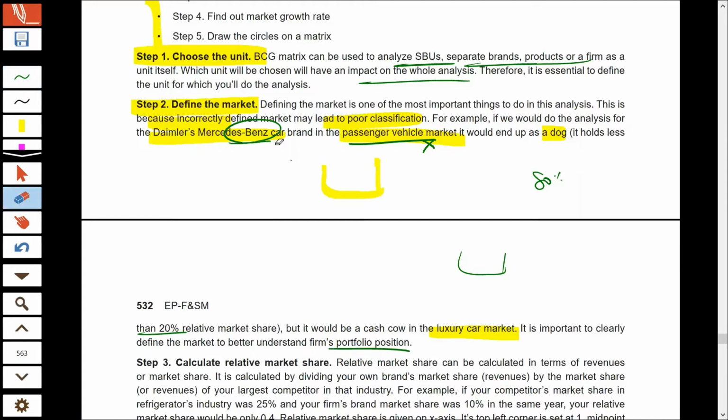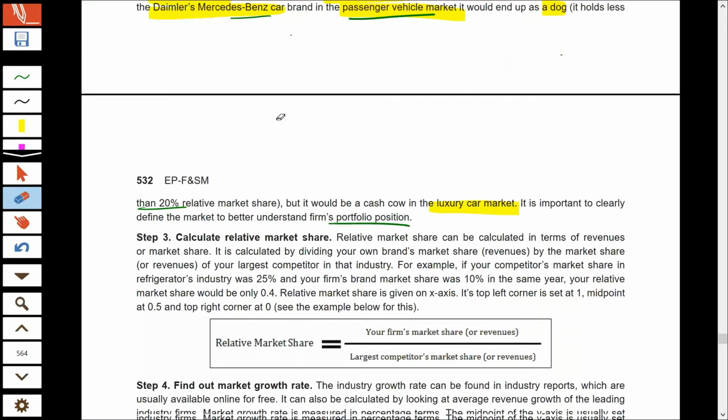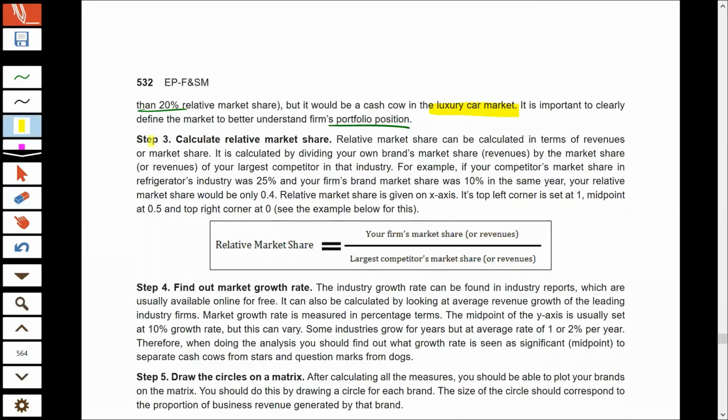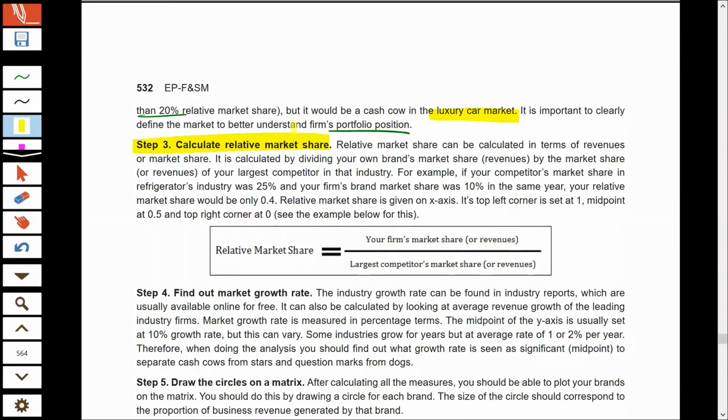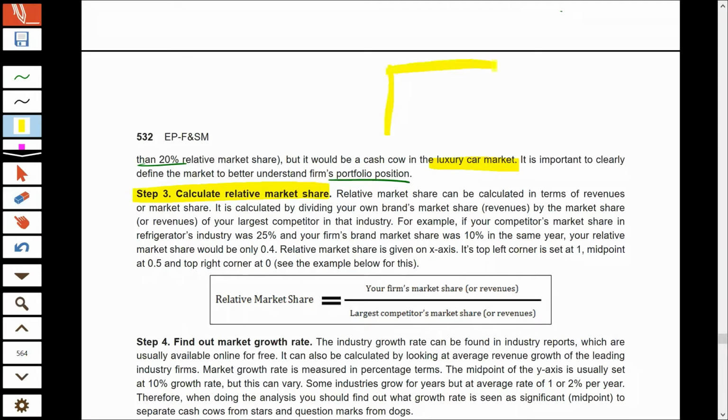So that is important. You should understand in which market your product is performing. Wrong market classification will result in long decision making. In the third step, you should calculate your relative market share. I already told you the BCG matrix is a 2x2 matrix, and on the x-axis, or horizontal axis, we have relative market share. So how to calculate your relative market share?